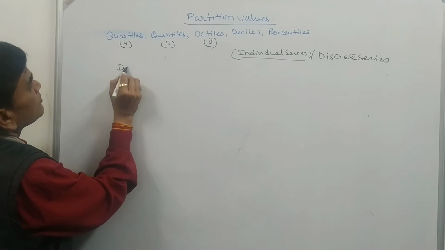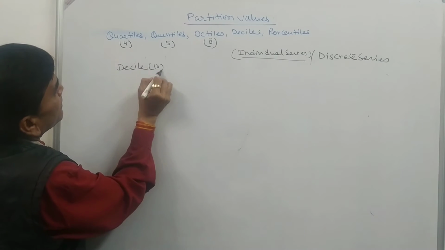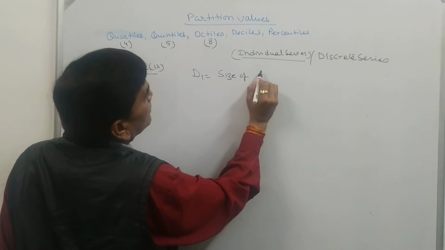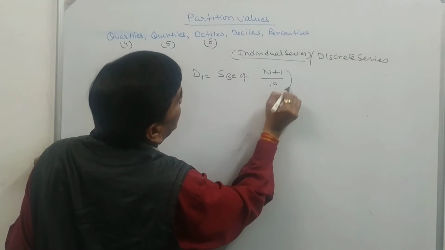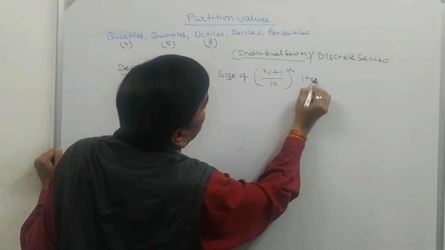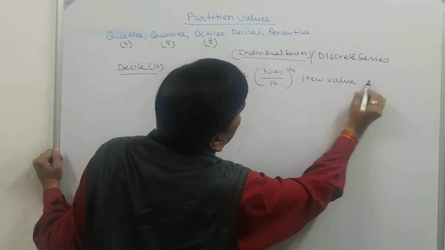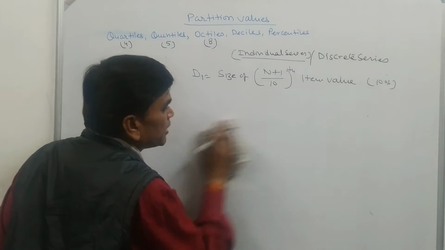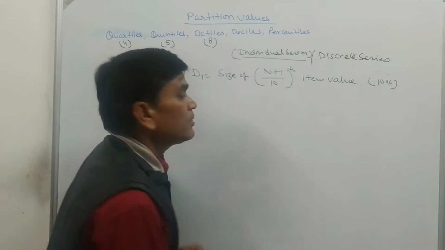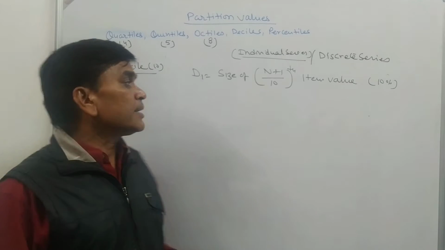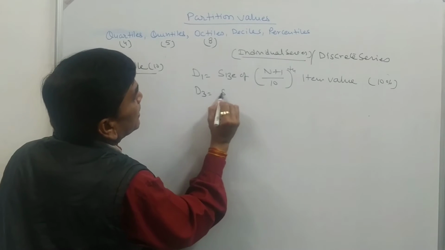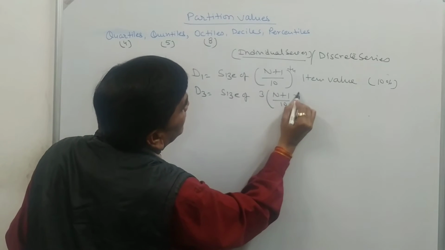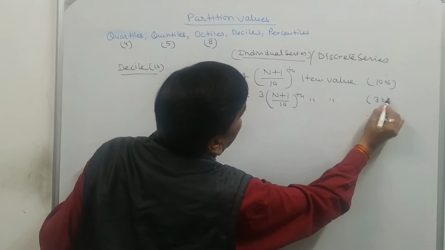Decile, 10 equal parts. So if decile 1 is to be calculated, then it is the size of (n plus 1) divided by 10th item value. That will show 10%, because 10 equal parts are there, so each part will contain 10% of the values. Similarly, if we are to calculate D3, it is equal to the size of 3 (n plus 1) upon 10th item value. That will be 30%.